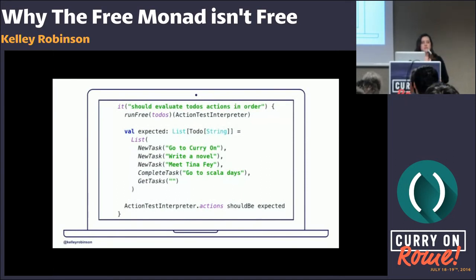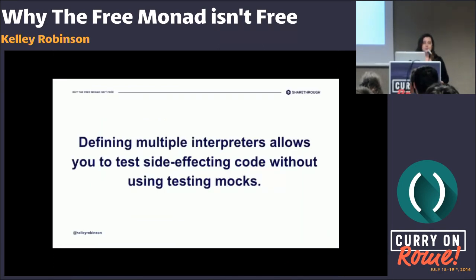And the cool thing about this is that your production interpreters are probably going to have side effects. You're probably going to be writing to a database, and that could cause problems for you. So defining multiple interpreters and defining test interpreters like this allows you to test that side-affecting code without using things like mocks. And this is a really common use case for things like the free monads. People love doing this. They think it's much more clean than using something like a testing mock.